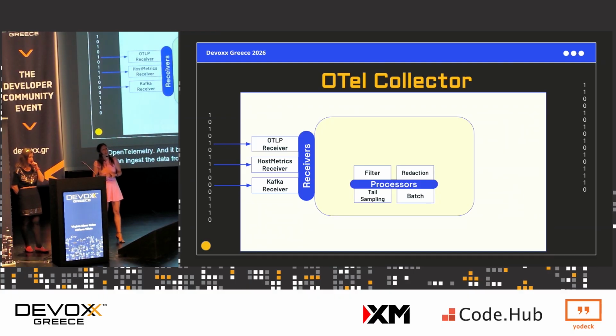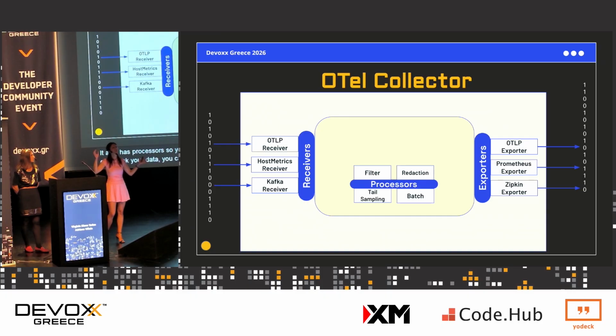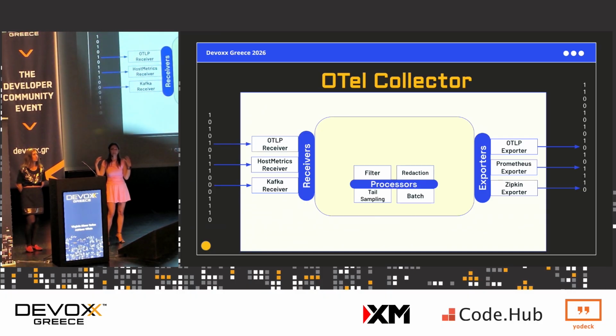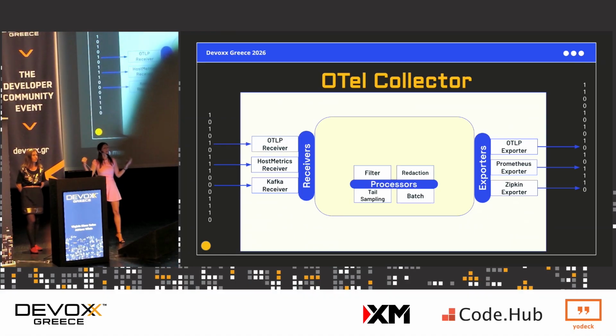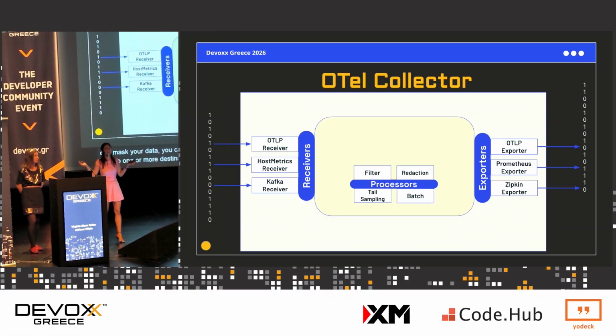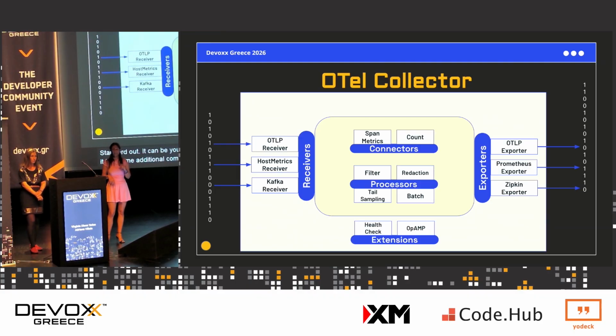It also has processors, so you can transform your data. You can add and remove labels, mask your data, and batch your data. And then we have exporters that send your data to one or more destinations so that you can use it for analysis. That can be standard out, or your favorite OpenTelemetry backend, anything like that. And then it has some additional components called connectors and also extensions.